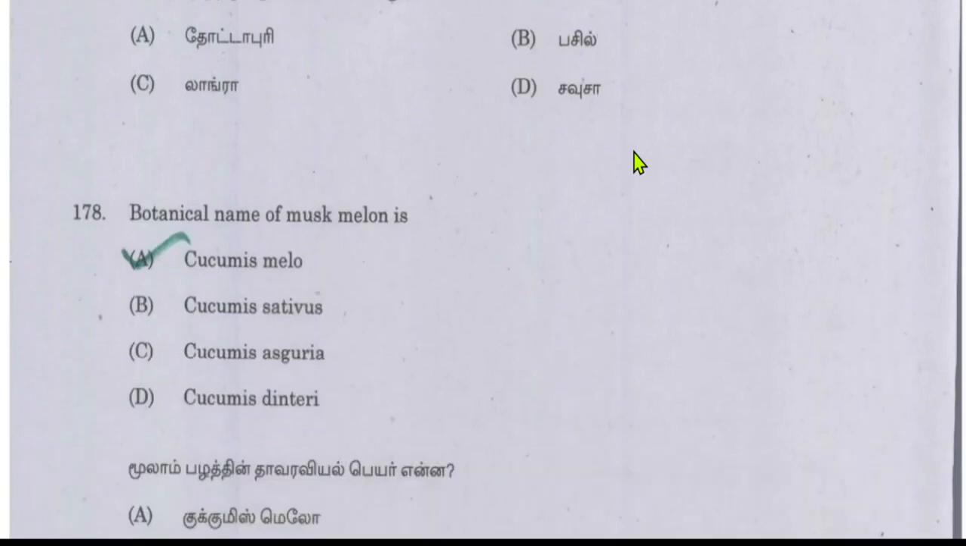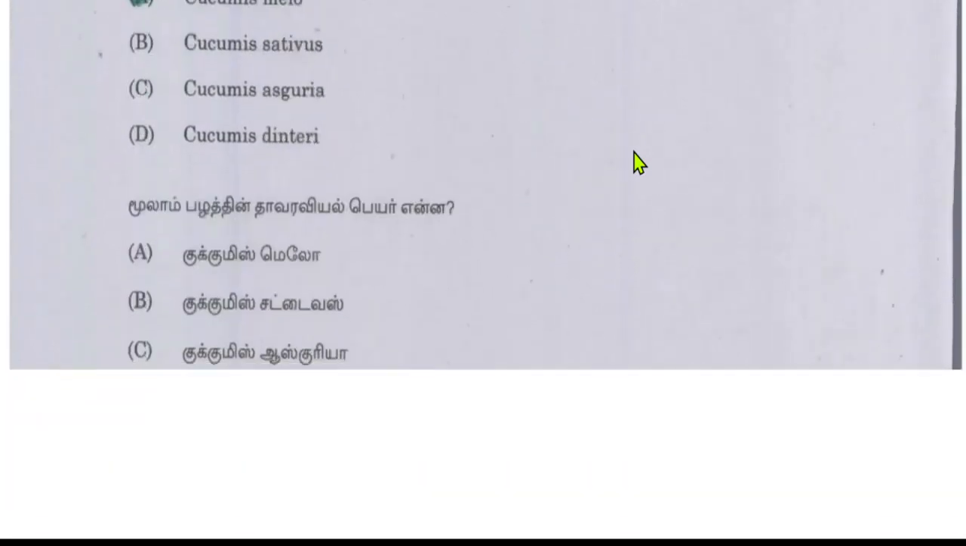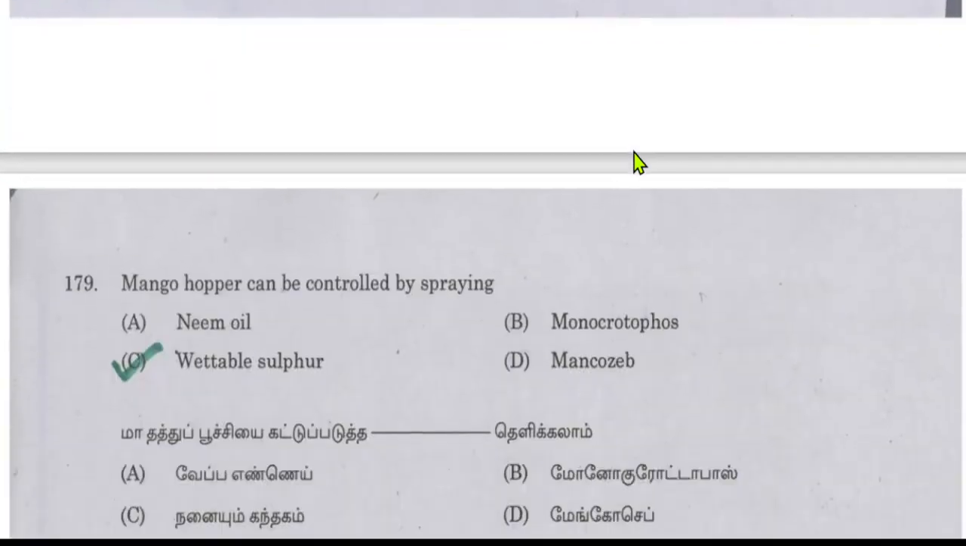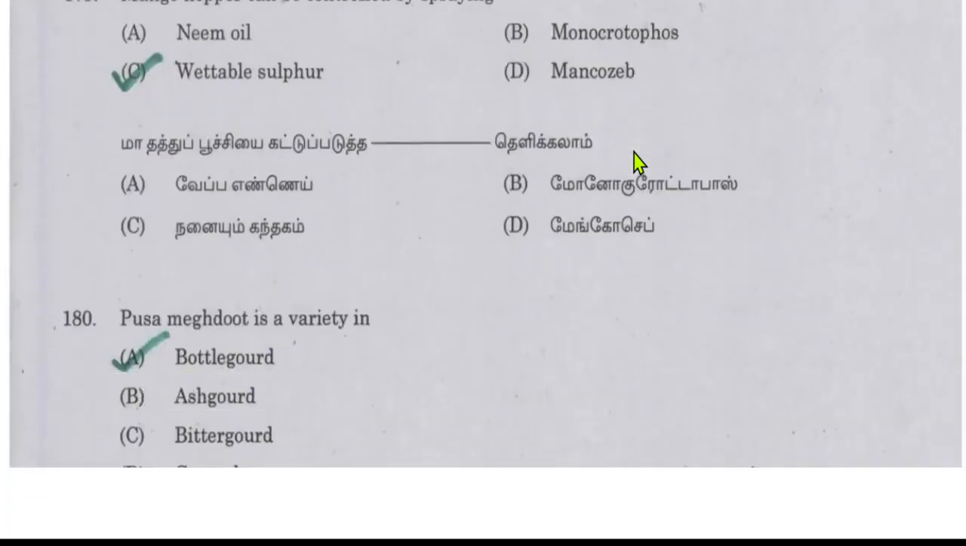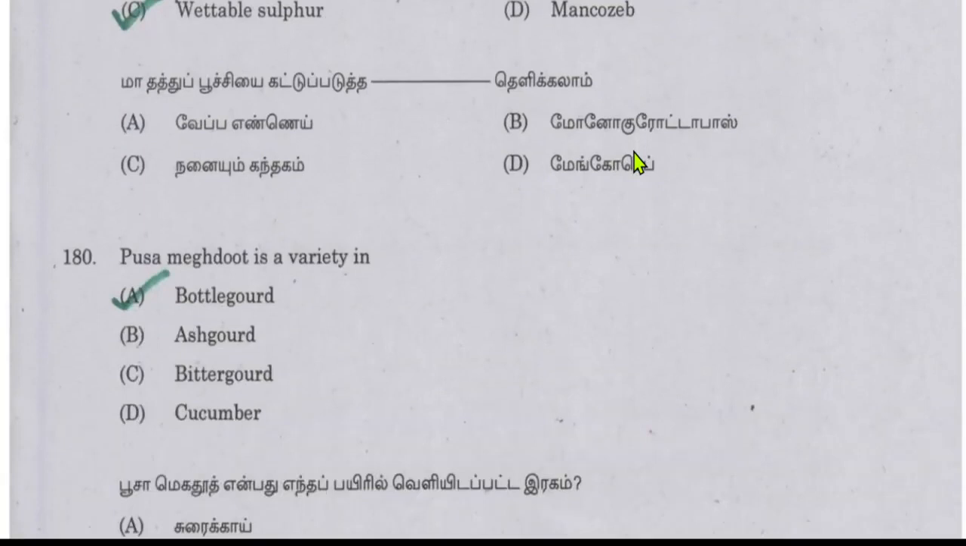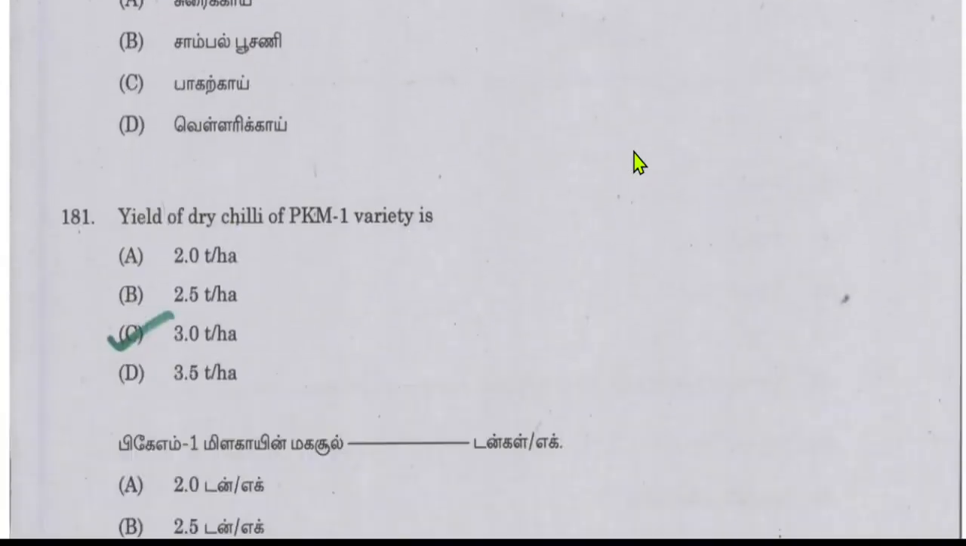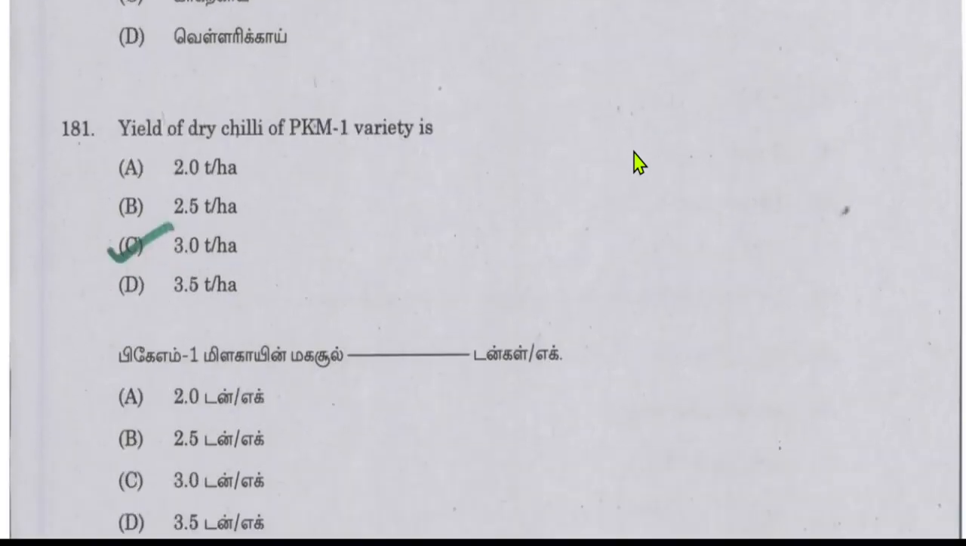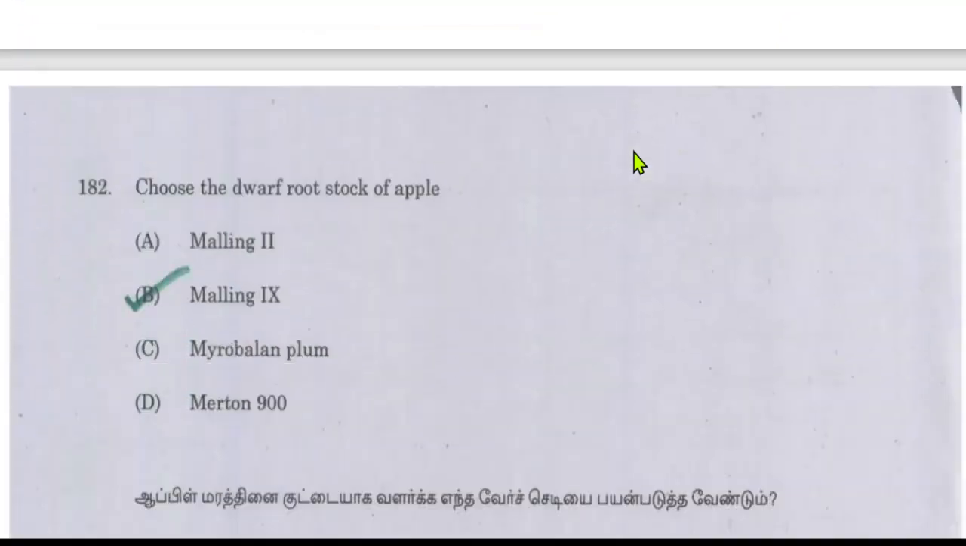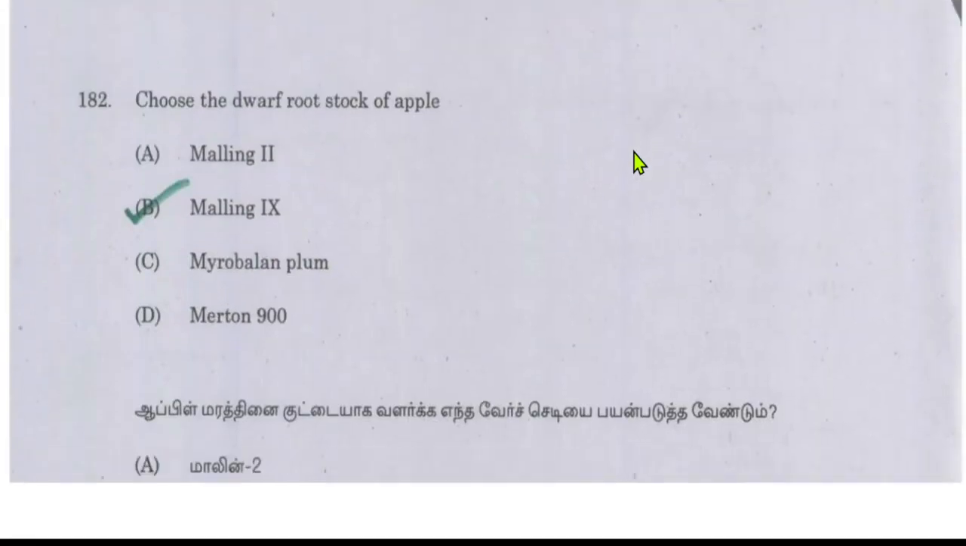Botanical name of musk melon is Cucumis melo. Mango hopper can be controlled by spraying wettable sulfur. Pusa Meghdut is a variety in bottle gourd. Yield of dry chili of PKM1 variety is 3 ton per hectare. So dry chili of PKM1 variety yields 3 ton per hectare. The dwarf rootstock of apple is Malling 9.